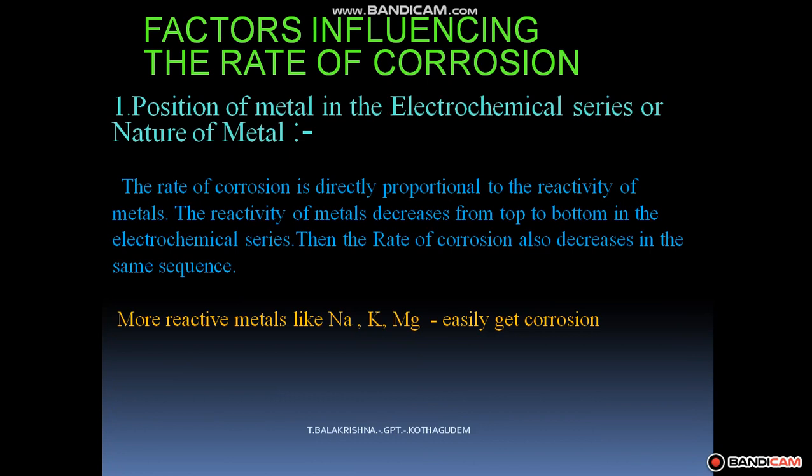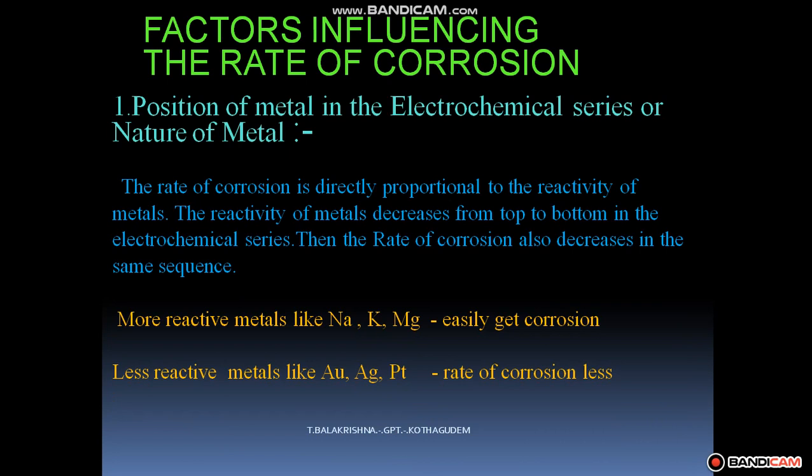For example, sodium, potassium and magnesium are present at the top of the electrochemical series, so they are highly reactive and easily get corroded. Less reactive metals like gold, silver and platinum are present at the bottom of the electrochemical series.